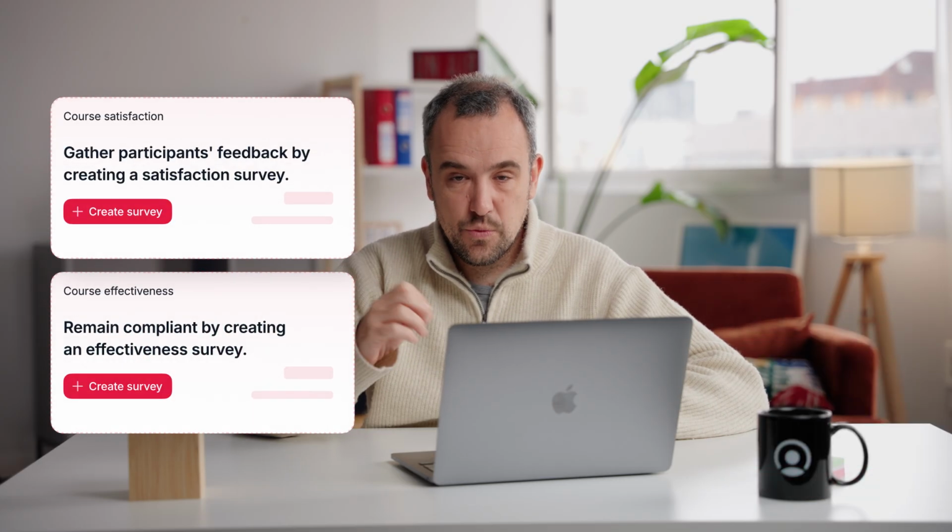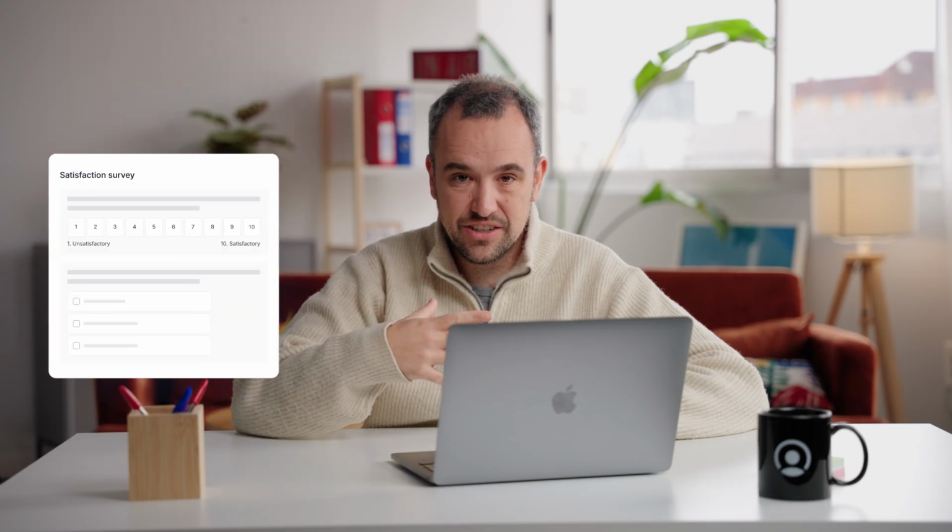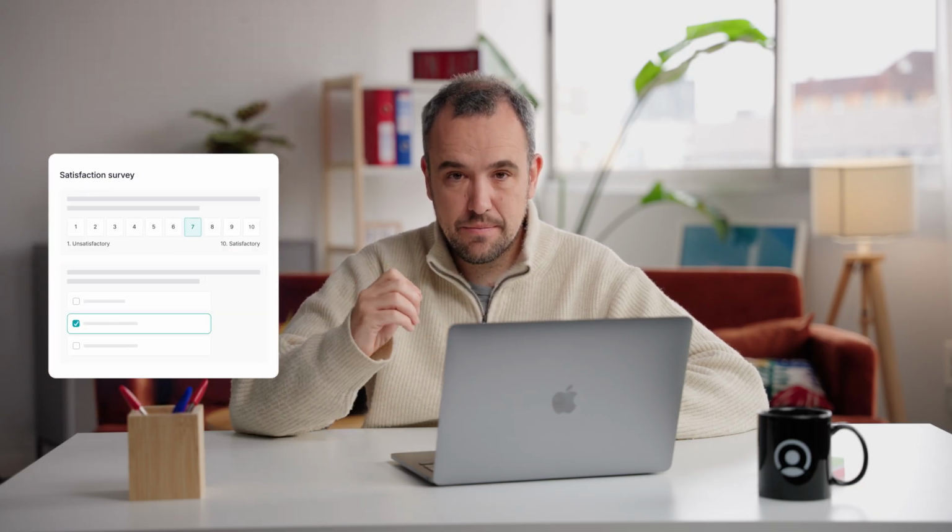We also worked in the training section of Factorial. We added 2 new types of surveys. Because we want to track the effectiveness and satisfaction of each training, we created these 2 new surveys for the managers and the employees that at the same time help us comply with the certifications, with the ISO and others certifications in the market.